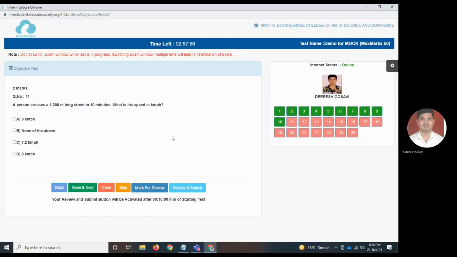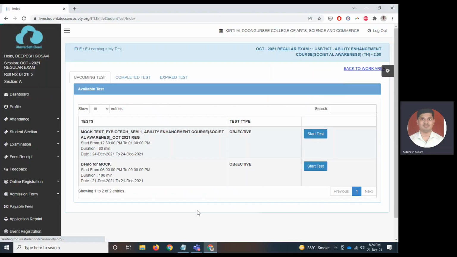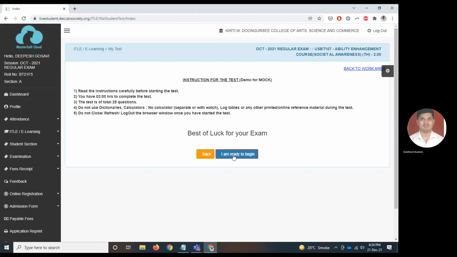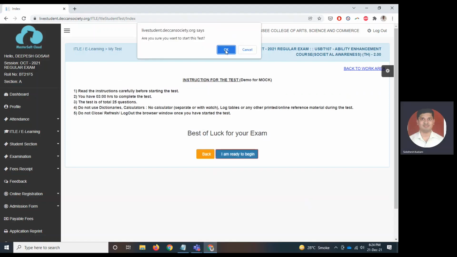For example, after answering a few questions, if you get any error, not the alert, if the internet connection is giving problem, you will get something like something went wrong. So don't panic, just close the browser window, refresh. By doing refresh, you are establishing a connection with the server again, and again click on the Start Test button. Click on I'm ready to begin.